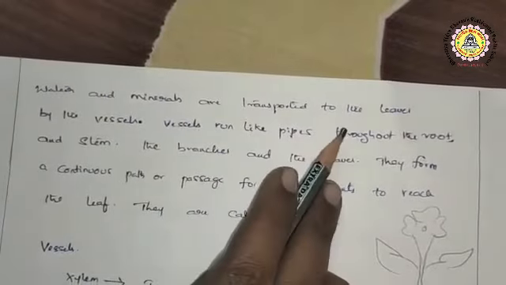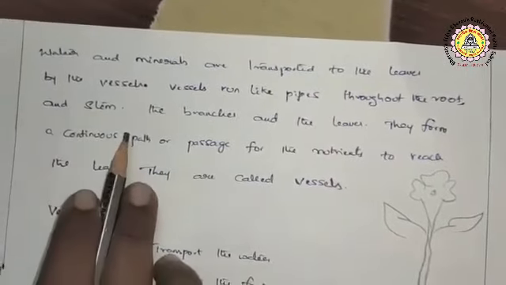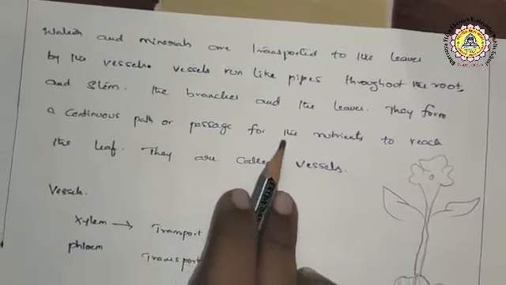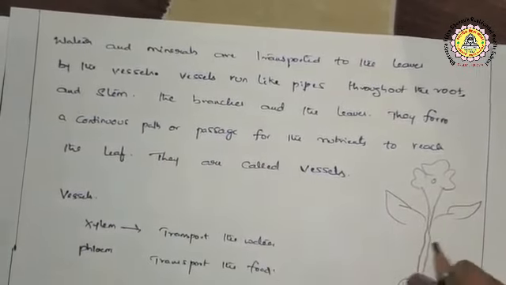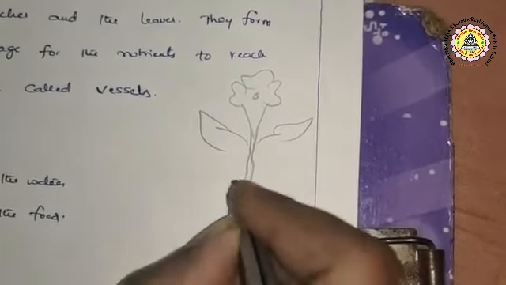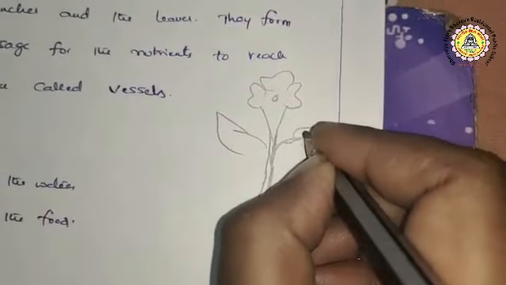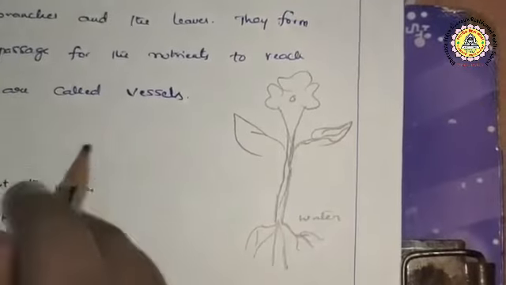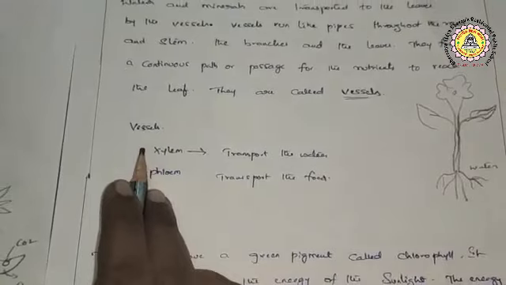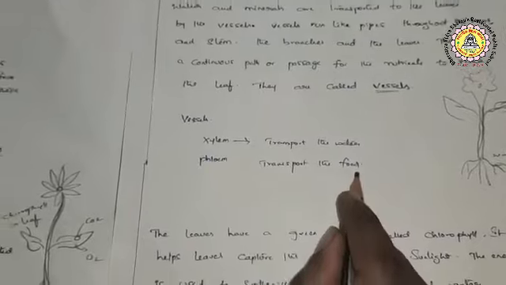Water and minerals are transported to the leaves by the vessels. Vessels run like pipes throughout the roots, stem, branches and the leaves. They form a continuous path for the nutrients to reach the leaf. Vessels are of two types, xylem and phloem. Xylem transports the water, phloem transports the food.